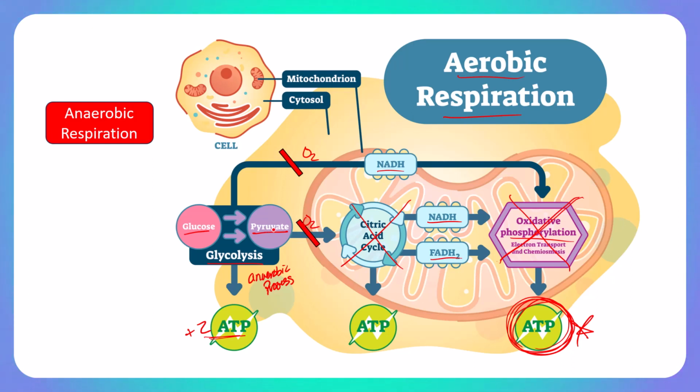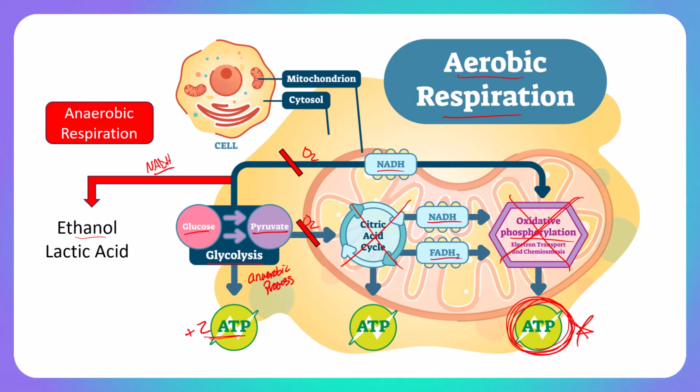However, pyruvate will not be shuttled into the prep step and therefore enter the Krebs, and NADH will not be shuttled to the ETC. Instead, that NADH will head to the anaerobic respiration pathway, which for us, in a human's case, will produce lactic acid, but if this was a yeast cell, this NADH and this same pathway would produce ethanol.